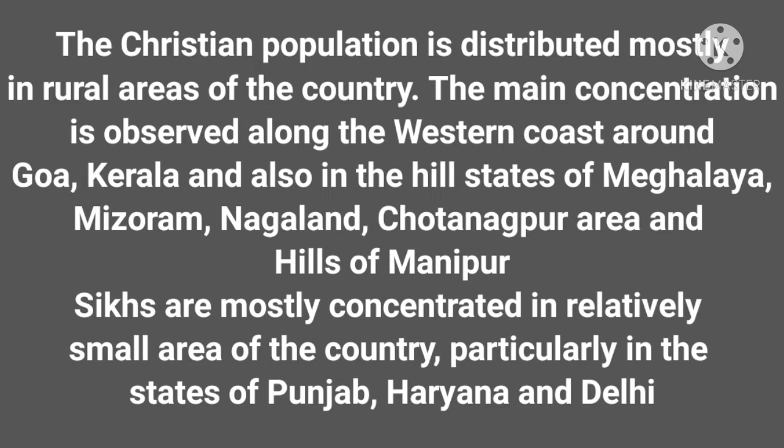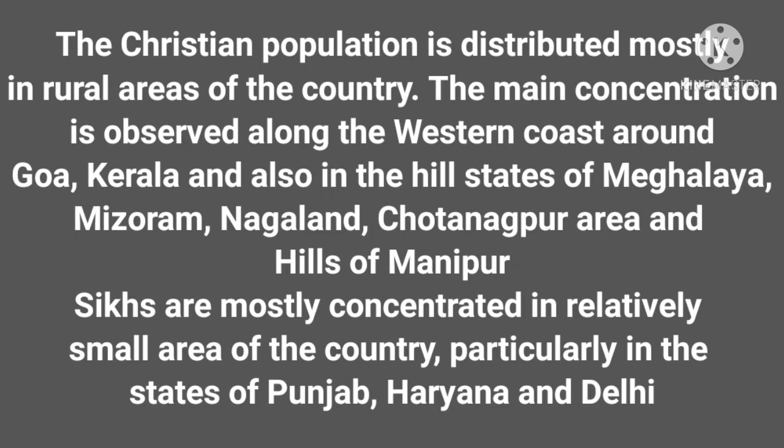Now the Jains and Buddhists are among the smallest religious groups and are concentrated in selected areas. Jains are in urban areas of Rajasthan, Gujarat and Maharashtra, while the Buddhists are in Maharashtra, Sikkim, Arunachal Pradesh, Ladakh, Tripura, Lahul and Spiti in Himachal Pradesh. Some other religions of India are the Zoroastrian, tribal and other indigenous faiths and beliefs. Now these were some different aspects.